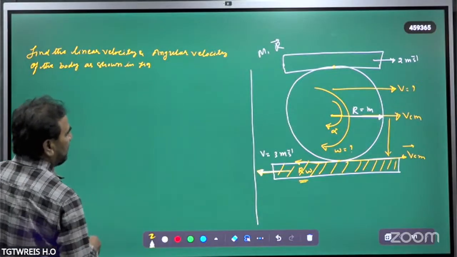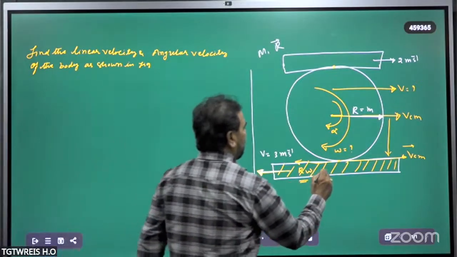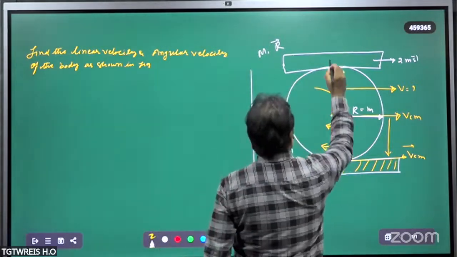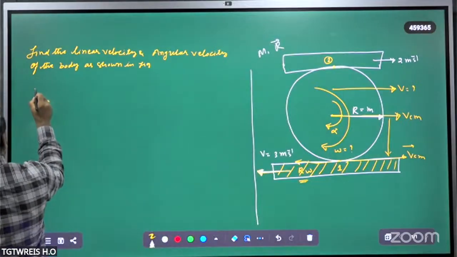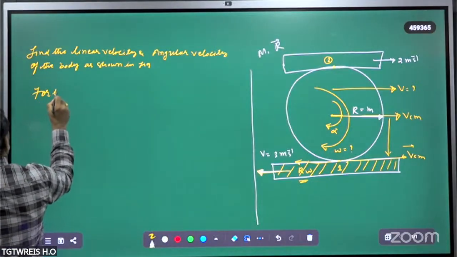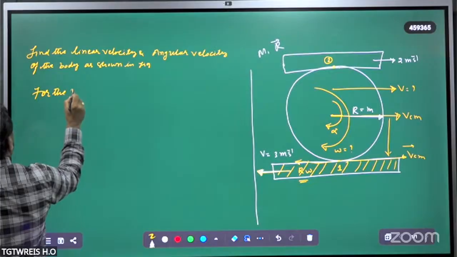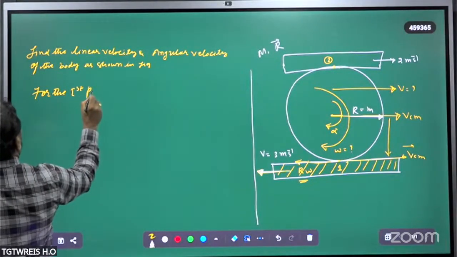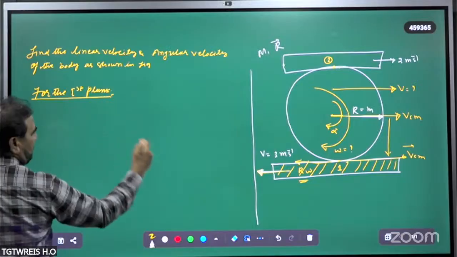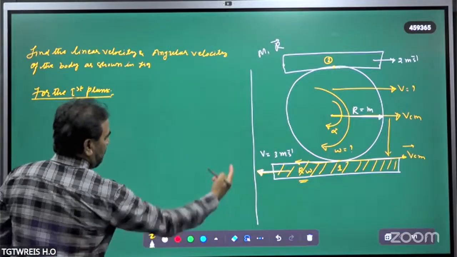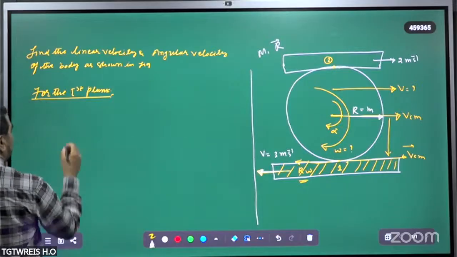Let's say this is plank 1 and this is plank 2. For the first plank, it is very clear that R omega plus 3 is equal to VCM.